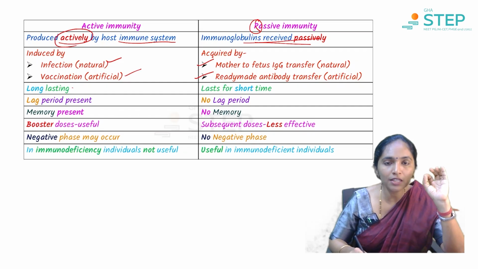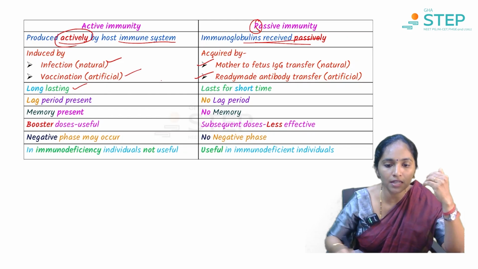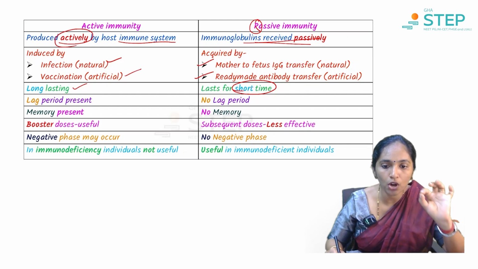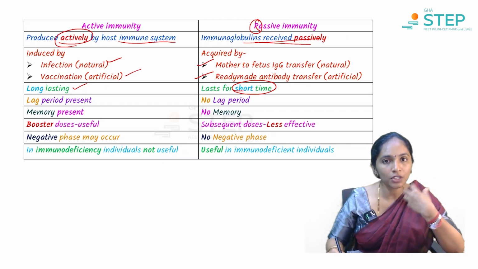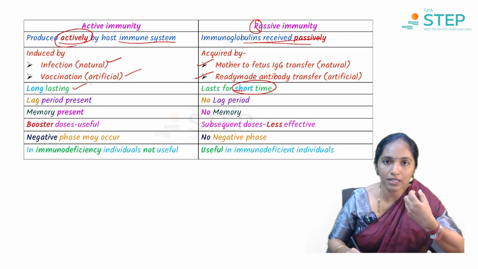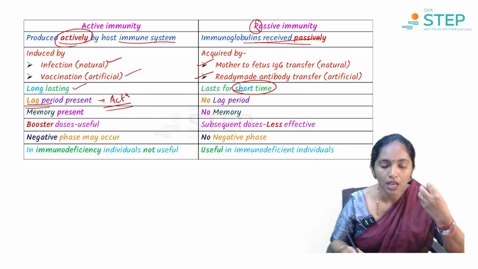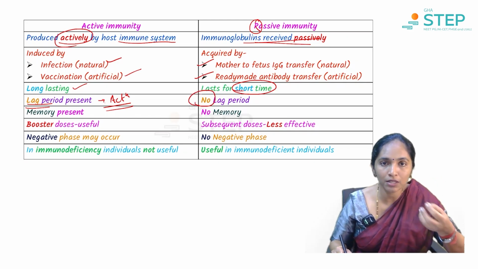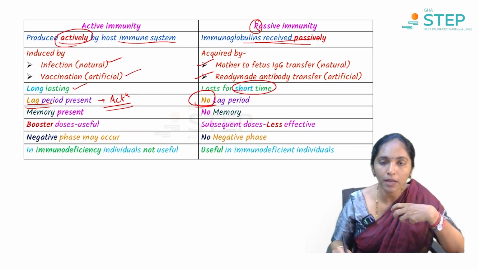And yes, obviously when the immune system is activated, again the memory cells will be produced, therefore it is long lasting, whereas this is only till that immunoglobulin binds to its specific antigen. It is short lived. So passive is short lived. Active, we will have long life, right? So it is long lasting immunity. There is something called the lag period. This is the time taken for the activation of the immune system. Activation requires some days, and that is the lag period. Whereas here no lag period, because you are directly giving something ready-made, like food to eat. There is no cooking time. We eat immediately, no? So there is no lag period here.